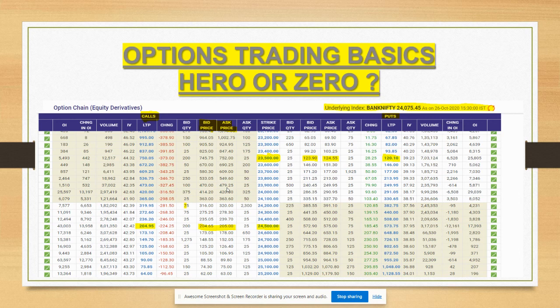Once again, I'll repeat, I'll come on Thursday or Wednesday at night and I'll upload the trade to be taken. It's completely a hero or zero trade. So make sure you understand the risk associated with this trade. I tried to capture basic information, a beginner's guide, you can say, for option trading.